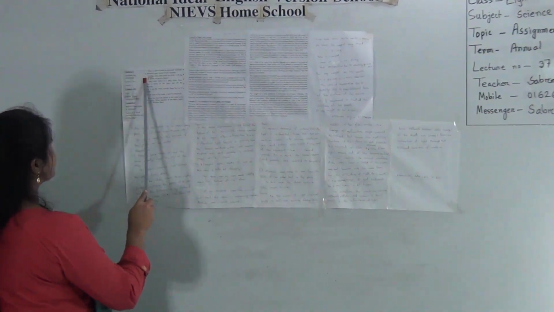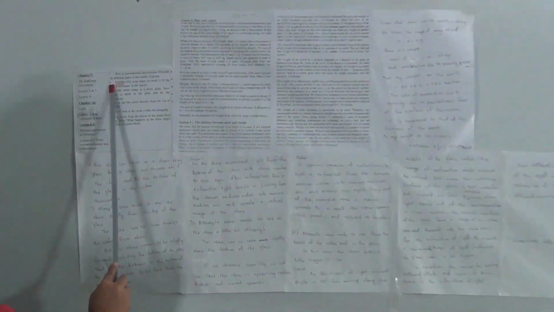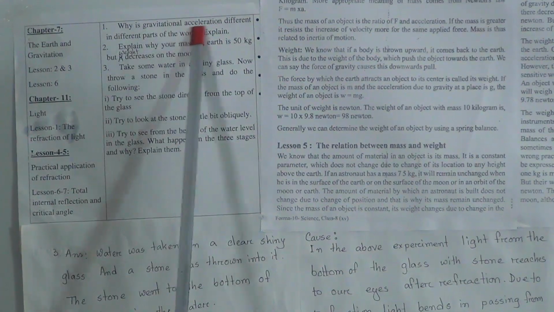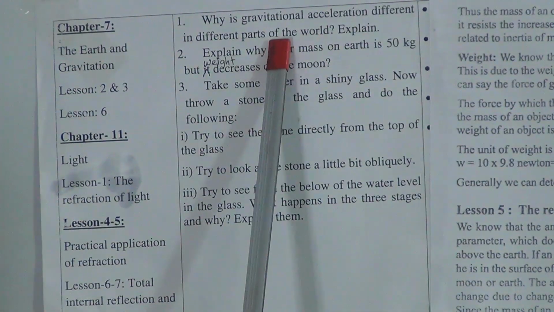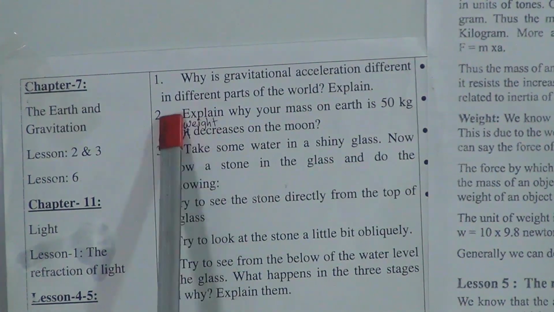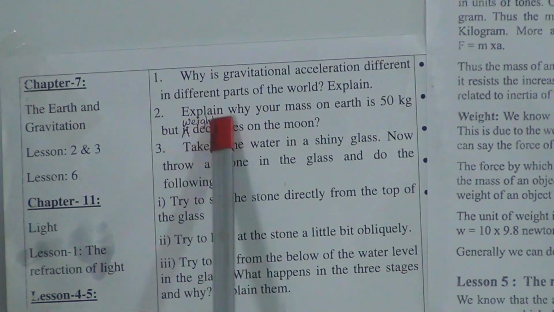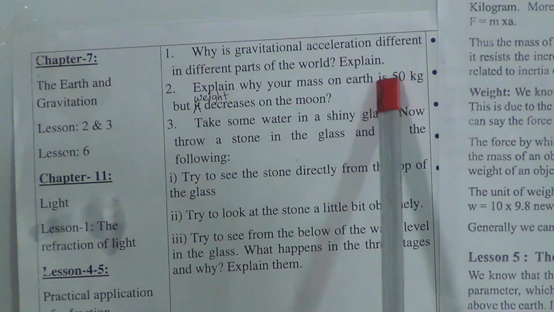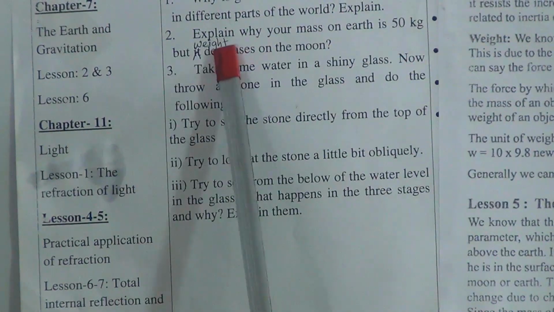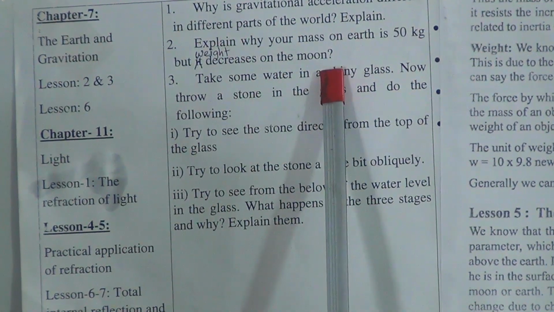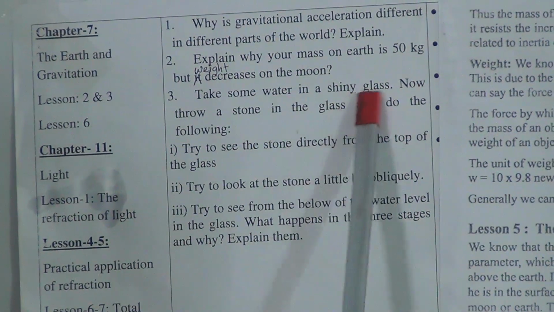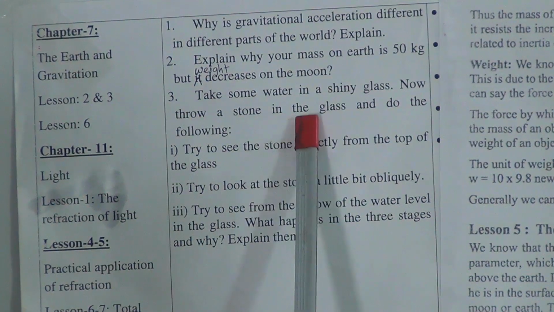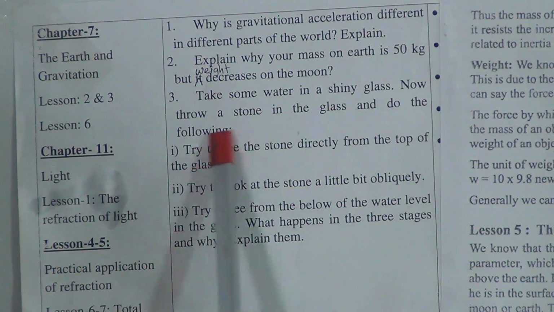Dear students, in the previous class we have already discussed the first question: why is the gravitational acceleration different in different parts of the world? Explain. The second question we will discuss today: explain why your mass on the earth is 50 kg but weight decreases on the moon. And the third question we will also discuss today: take some water in a shiny glass, now throw a stone in the glass and do the following.